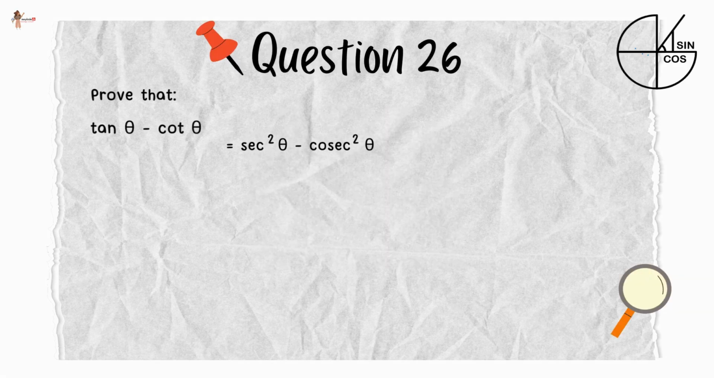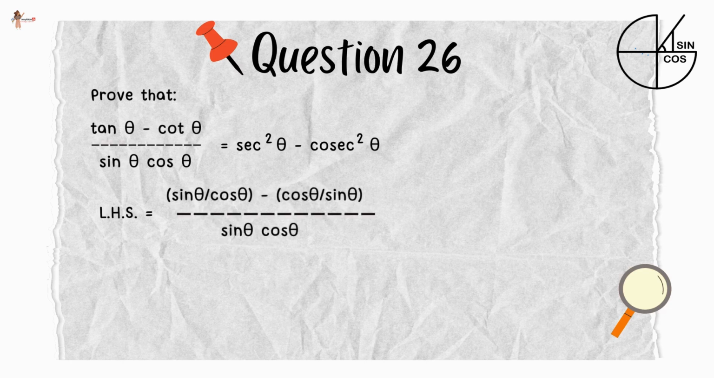We have to prove that (tan theta minus cot theta) upon (sine theta cos theta) is equal to sec square theta minus cosec square theta. Now, tan theta is sine theta upon cos theta and cot theta is cos theta upon sine theta. So, we get (sine square theta minus cos square theta) upon (sine square theta cos square theta).